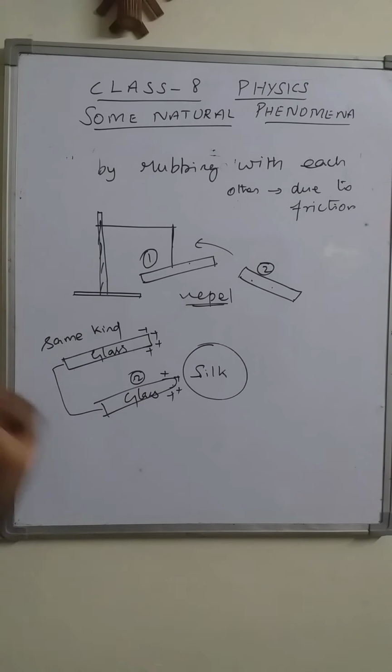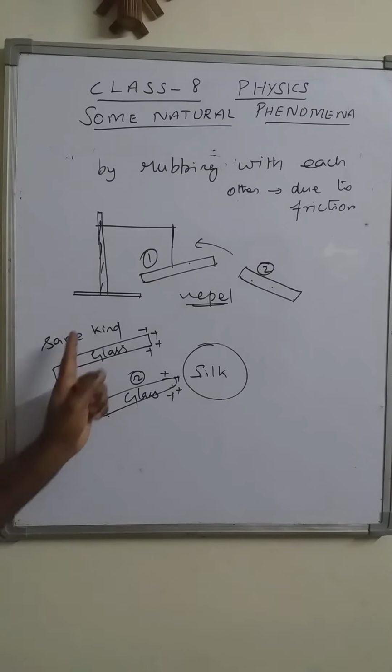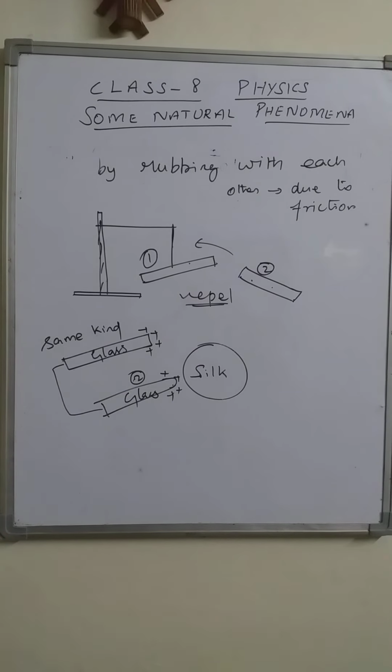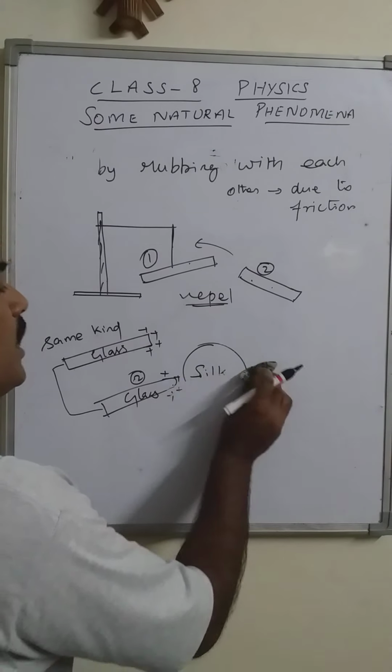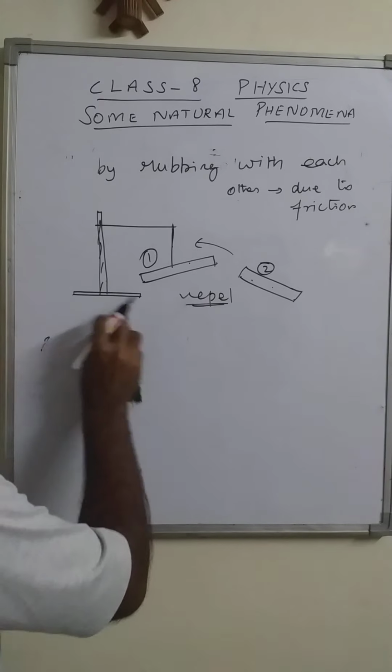And then, the same kind of material develops the same kind of charges. Both glass rods develop the same kind of charge when rubbed with the silk cloth. This is one conclusion we got: similar charges repel each other.